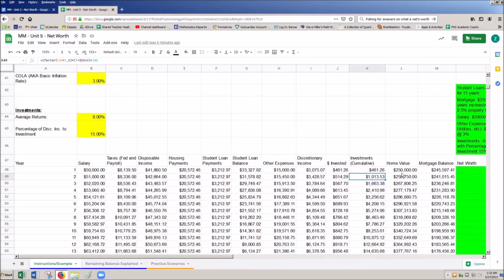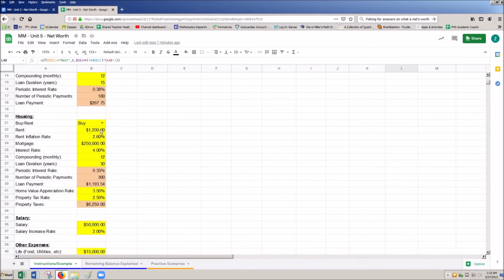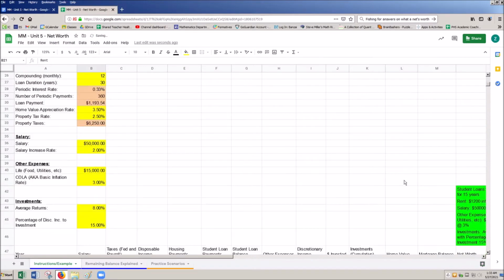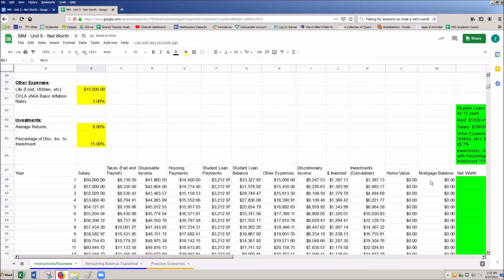Cool. The home value is going to be whatever we started out with, saying the home is worth blah, blah, blah. And this is only going to show up if we are buying a home. So if I switch this to renting, my home value and my mortgage balance are going to be zeroed out because I am not buying anything. This is the biggest difference between buying and renting, is that I don't actually have any equity if I rent. I might get a cheaper deal. It might be easier in the short term, but ultimately in the long run, buying a home almost always will win in terms of net worth. So when we're doing this, just keep that in mind.